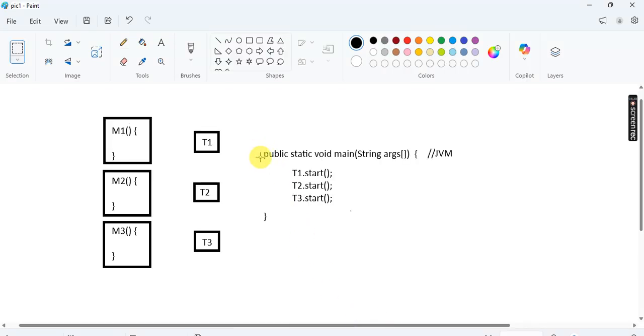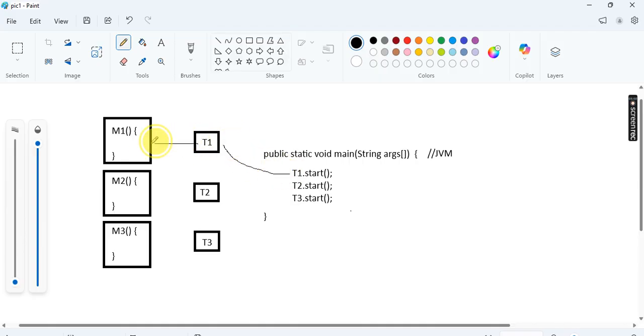Actually the thread's start method creates the thread. What is the work of the start method? The start method is one predefined method, and the logic of the start method is to create user-defined threads. Here I create one user-defined thread, the t1 thread, and then the t1 thread calls the m1 method. The t1 thread contains the logic, which is the execution of the m1 method. Same as that, the t2 thread is automatically created.